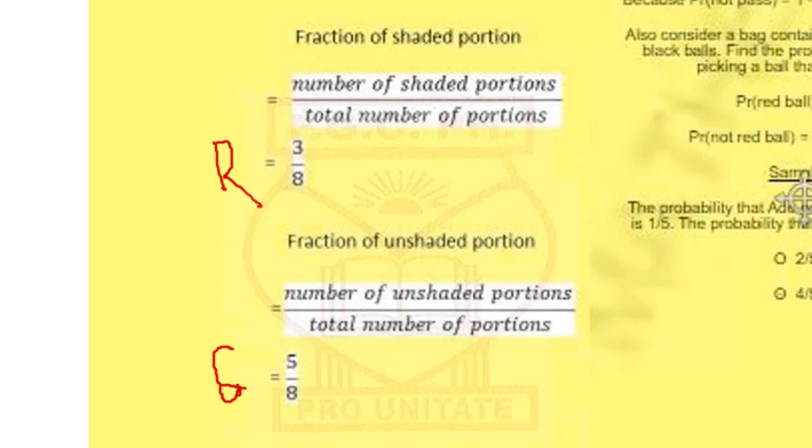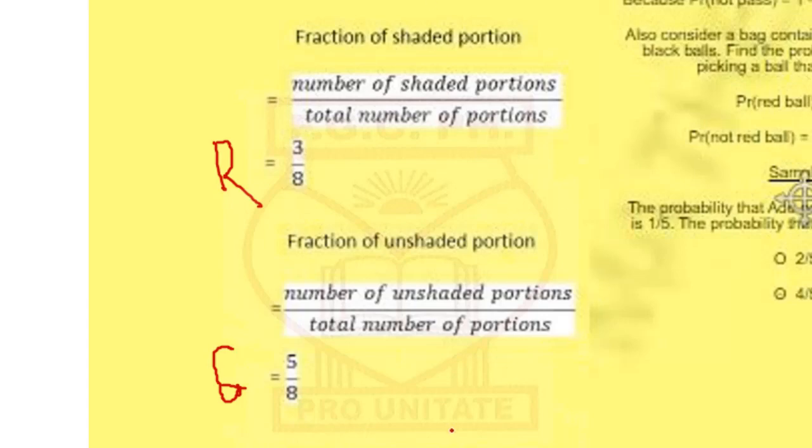Okay, so now if I had asked what's the probability that the color is not red, you would have counted the green colors, right? So that's how it is. You would have said 5/8 for not red.